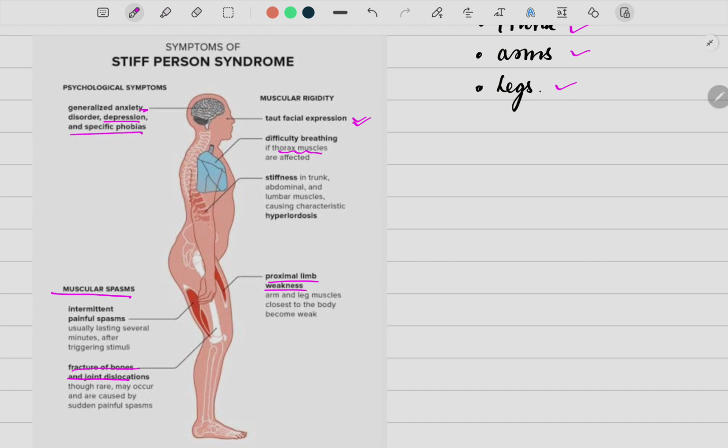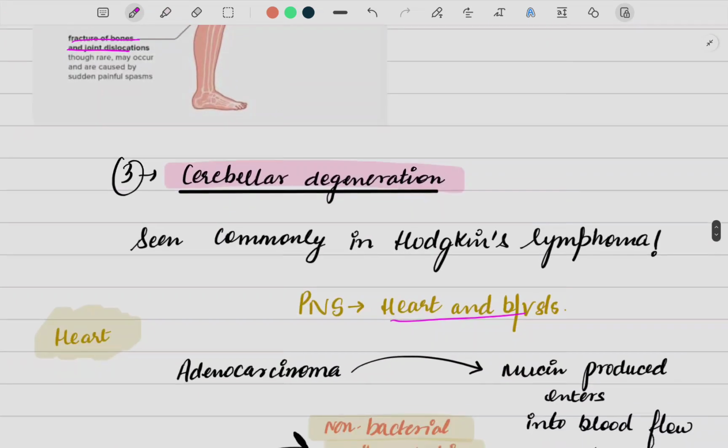Imagine your whole body is stiff, obviously you're going to be really anxious, so anxiety is going to be there. You might have phobia sometimes in the muscles. Even if we sit in the same direction for a really long time, our muscles go to sleep mode and it becomes so difficult for us to stand. We are literally scared to stand. So that kind of condition.